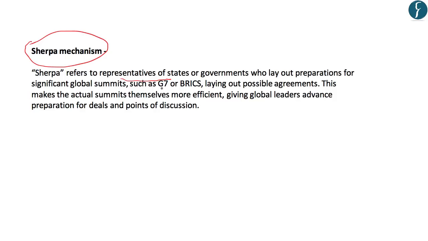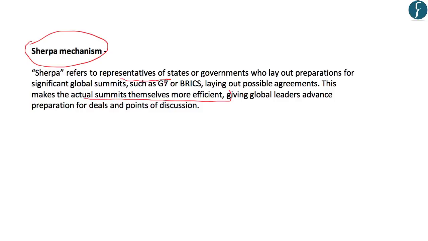So, before the actual meeting starts, representatives of states and governments lay out preparation for significant global summits. This makes the actual summits themselves more efficient. This is simply because before the actual summit starts, all the things have been decided and the discussion takes place only on the issues which need to be discussed between the heads of the states.